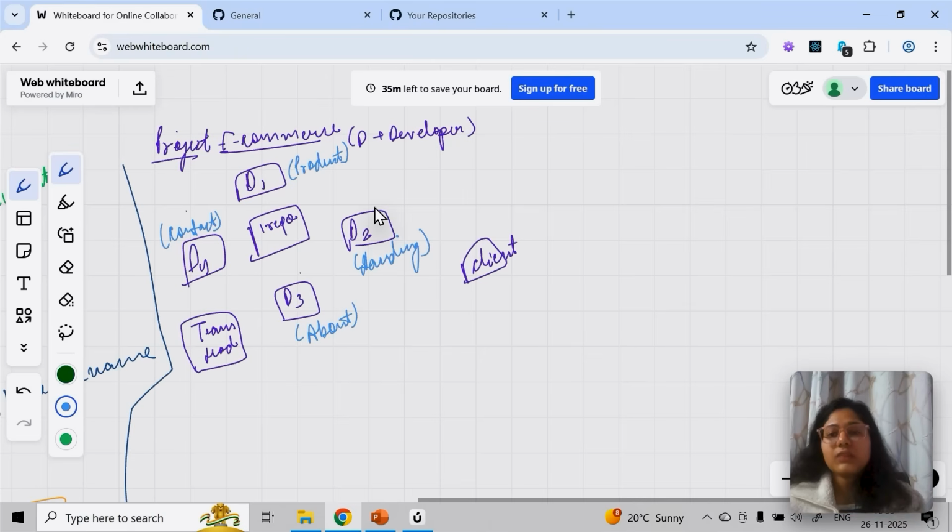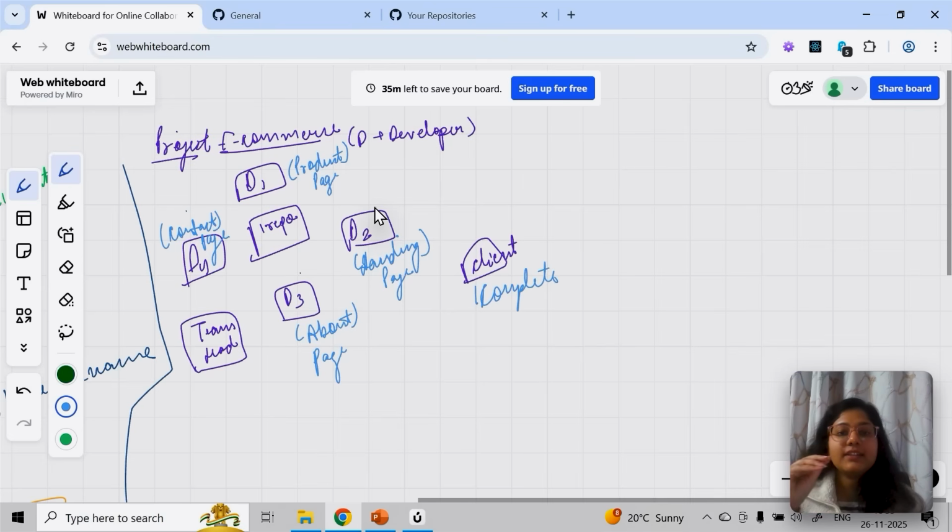So there are products, a product page. This is developer one in a team. This is one team. This person is working on the product page, this person on the landing page, this person on the about page, and this person on the contact page. They all are working individually. But to my client, I have to deliver one complete project. Right? Do you guys agree?